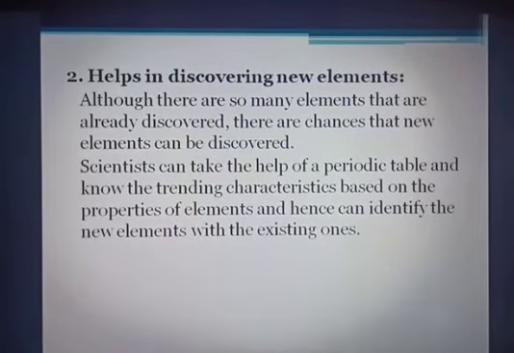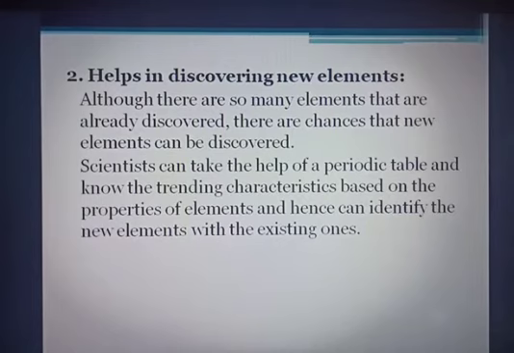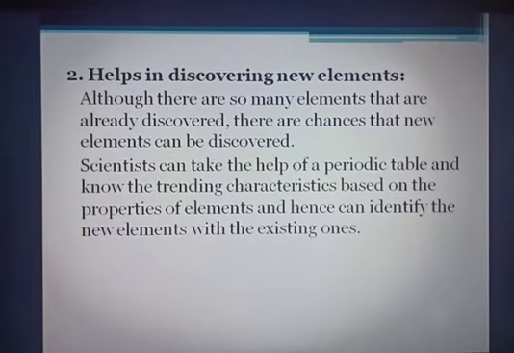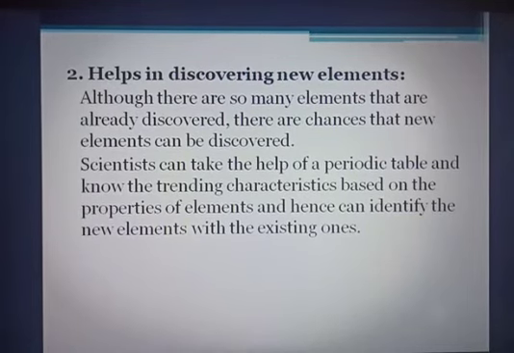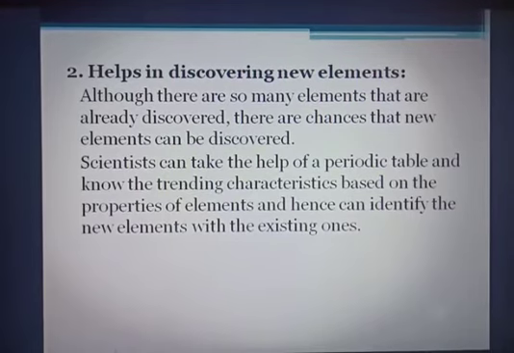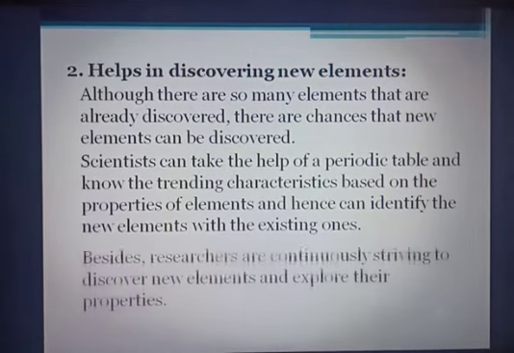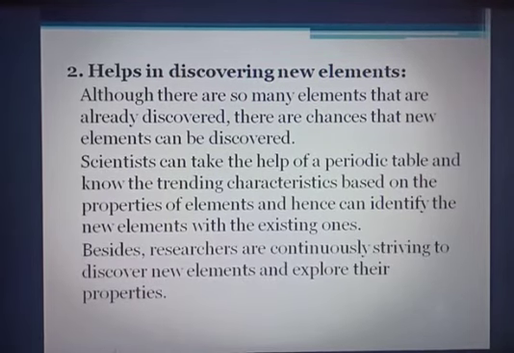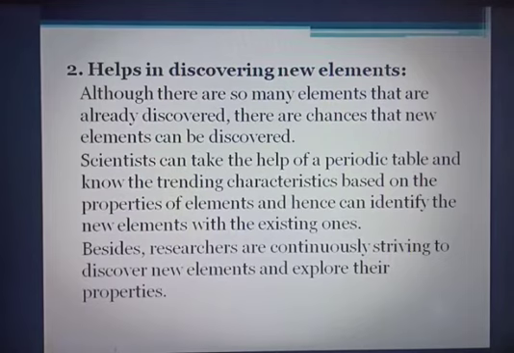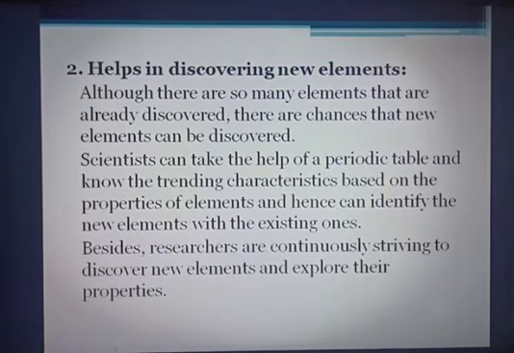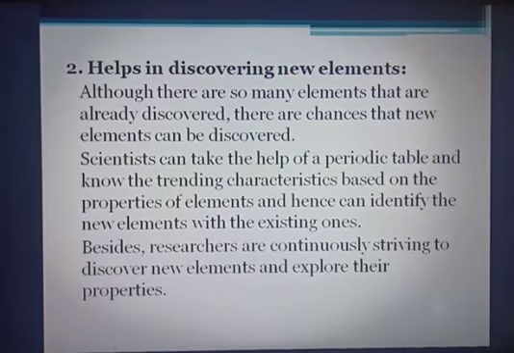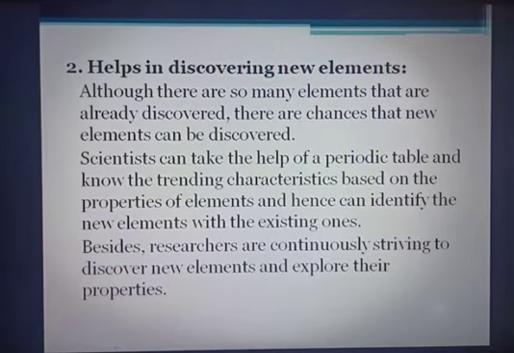So the scientist can take the help of a periodic table and know the trending characteristics which are based on the properties of elements, and hence can identify the new elements with the existing ones. Besides, researchers are continuously striving to discover new elements and explore their properties.